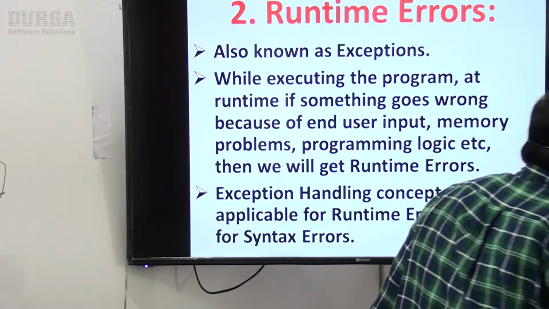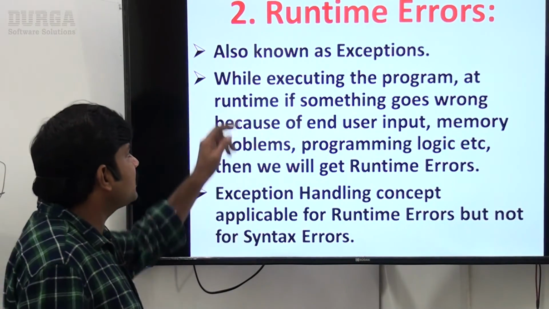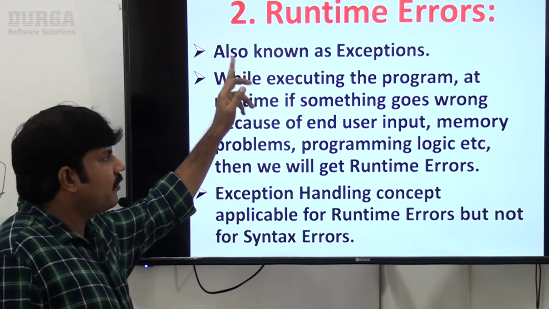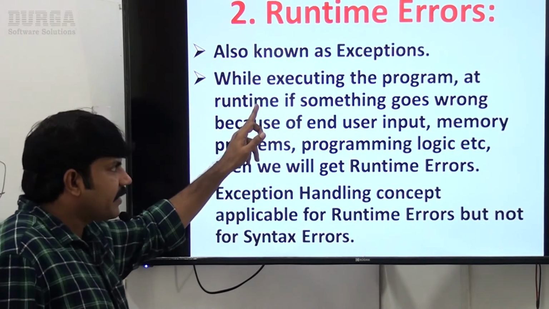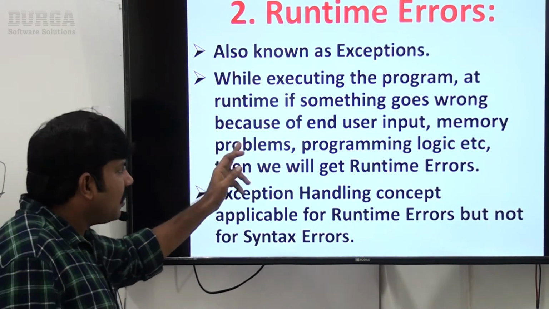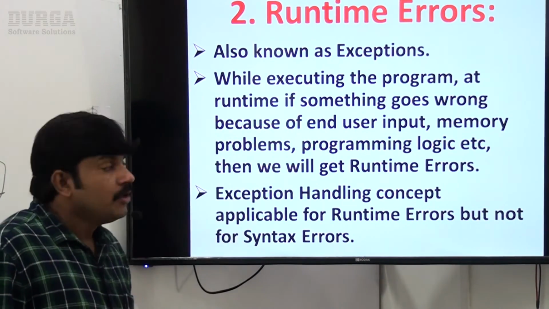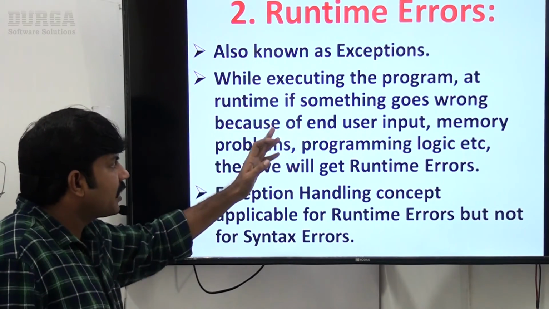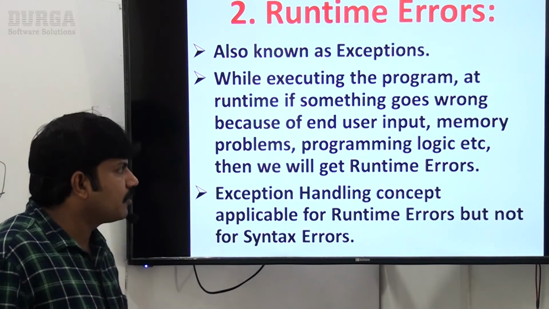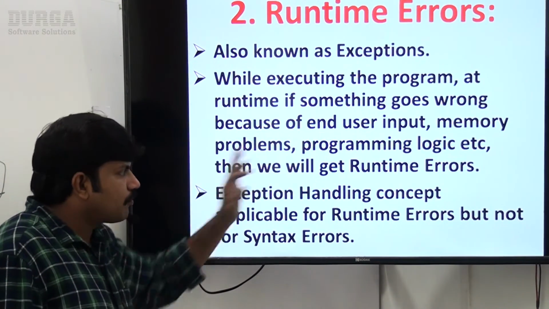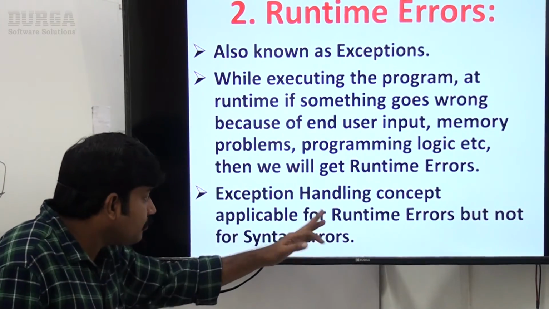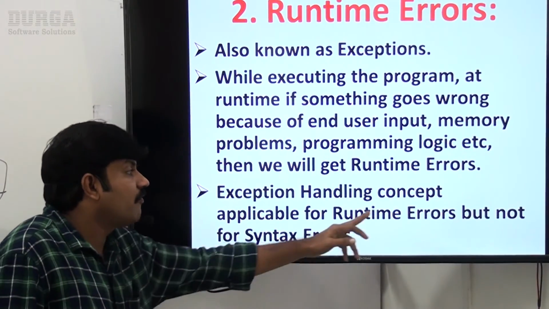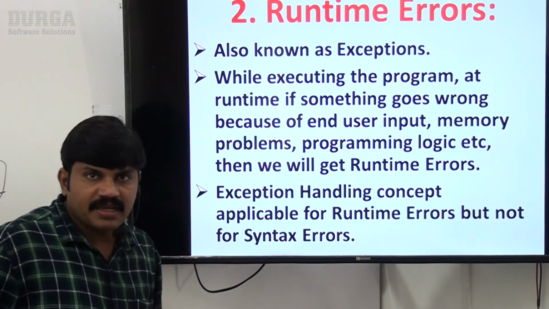What about runtime errors, also known as exceptions? While executing the program at runtime, if something goes wrong because of end user input, memory problems or programming logic, then we will get runtime errors. The exception handling concept is applicable for runtime errors but not for syntax errors.